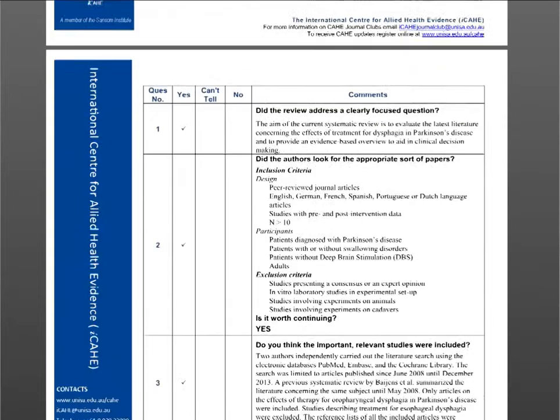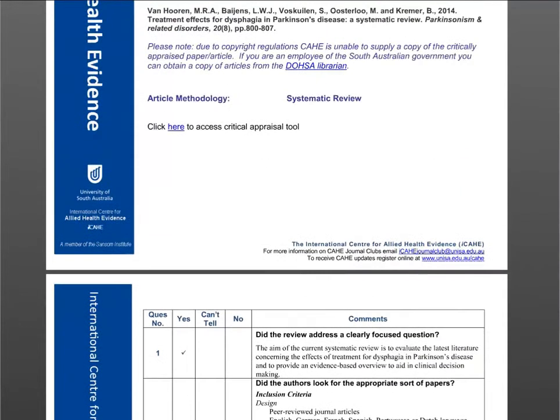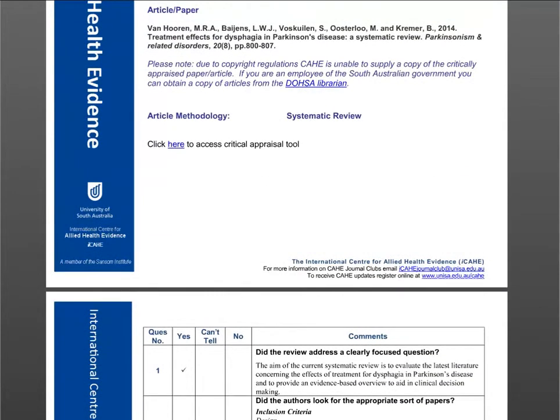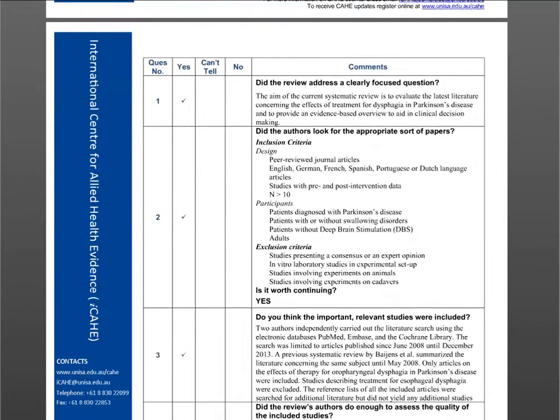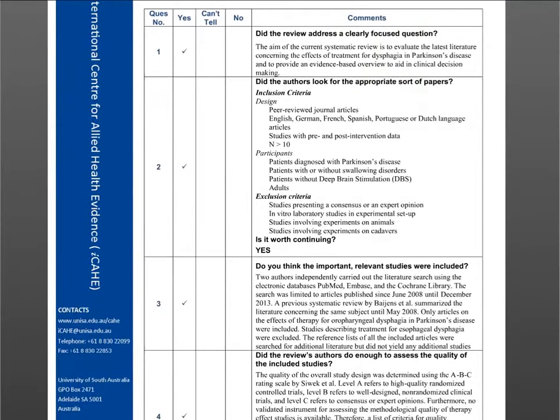So this critical appraisal tool here is for a systematic review. The study is just up here, so it's looking at, sorry, I'm going to say that middle word wrong, but treatment effects for dysphagia in Parkinson's disease, a systematic review. I'm sorry if I said that very wrong, if any of you are speech pathologists, but just moving down.